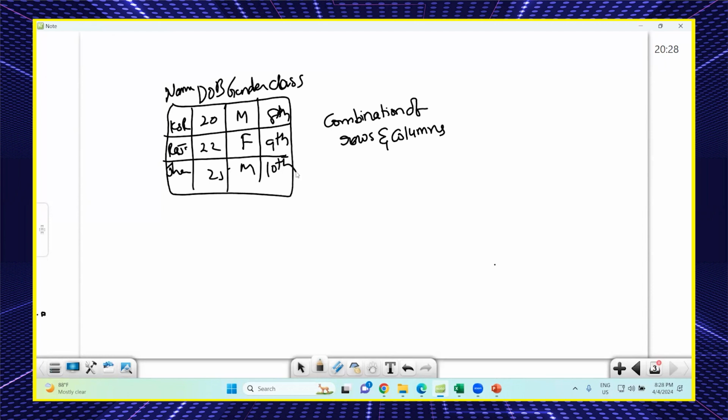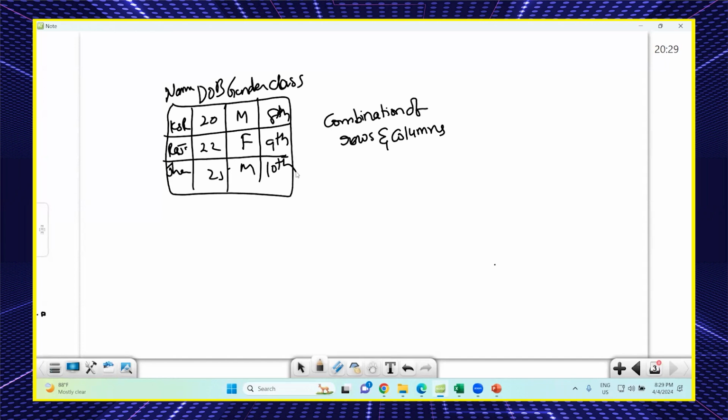Now, by looking at this information, what do you think about it? Even a layman who doesn't know anything about data feels it is table information. The table consists of some student details.